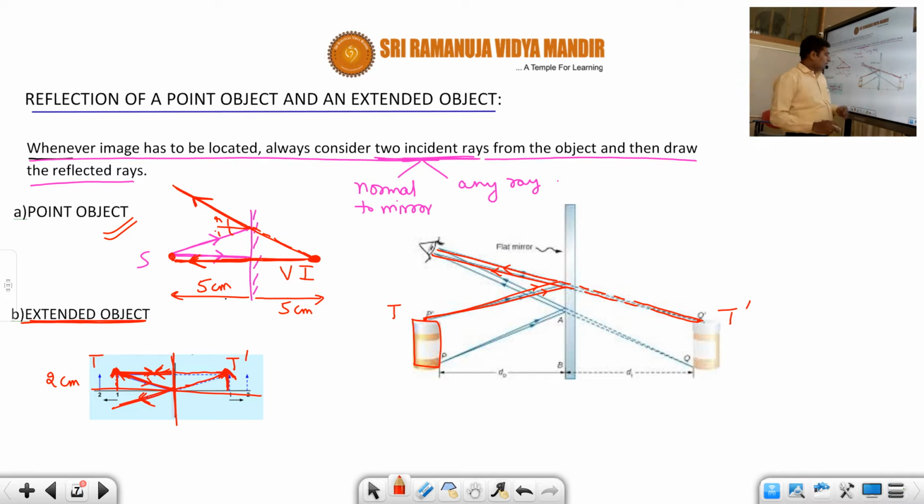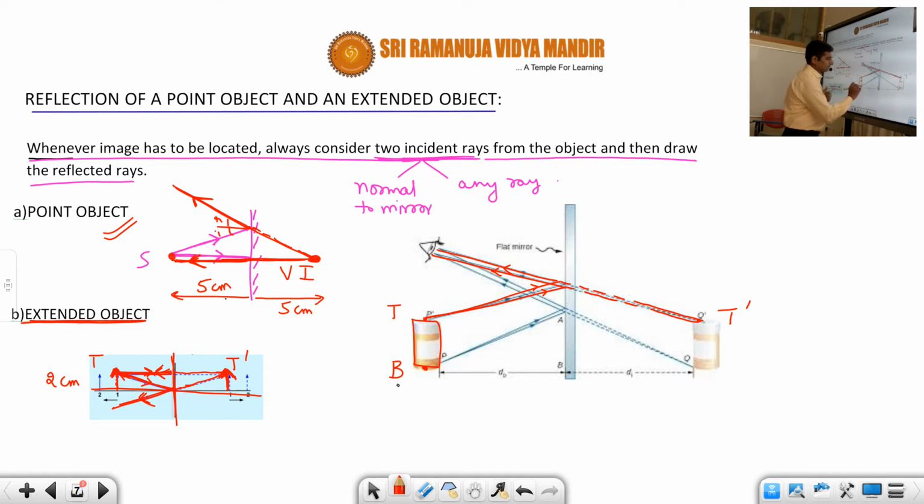In the same way, just like we have located the image of this point t, we can also locate the image of this bottommost point b, according to the same procedure. What is that procedure?